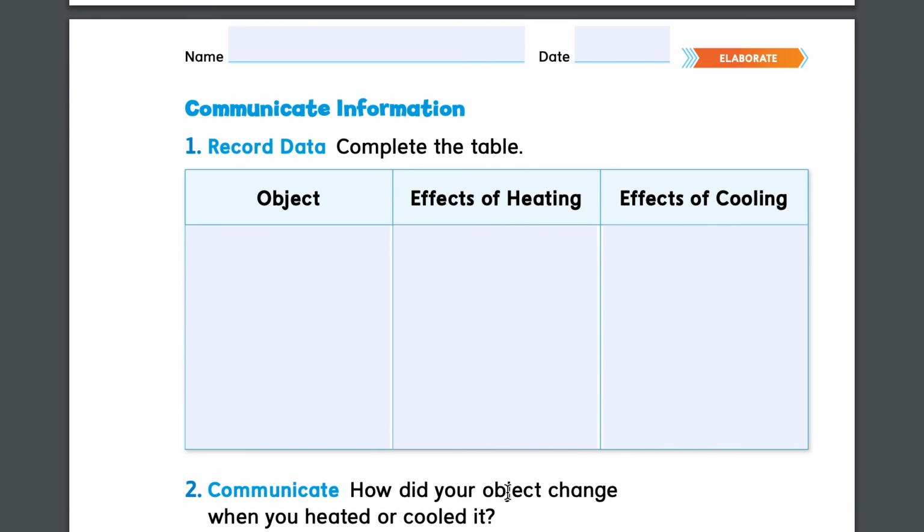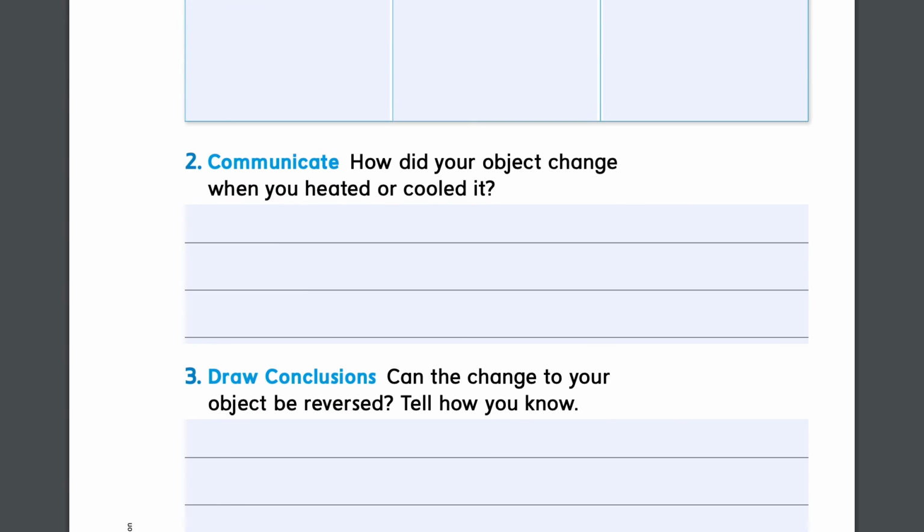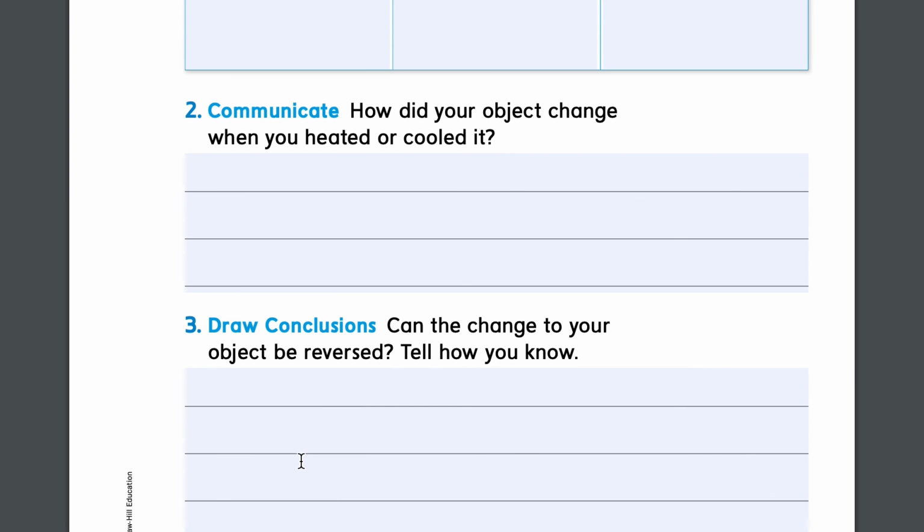How did your object change when you heated or cooled it? And can the change to your object be reversed? Tell how you know. So to do this one, you would heat your ice cube, for example, and then you would try to freeze it back in the freezer and see if it would go back into solid after being turned into liquid.